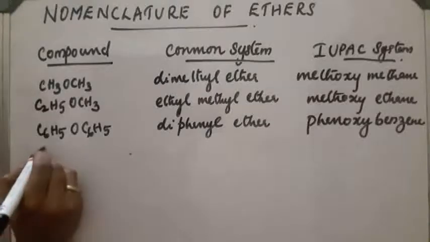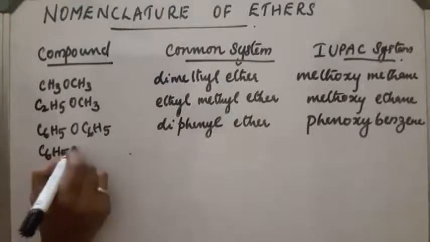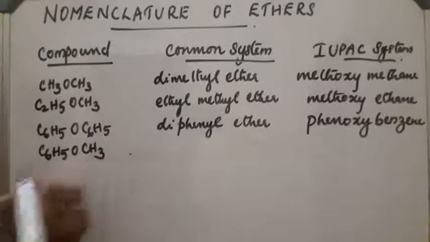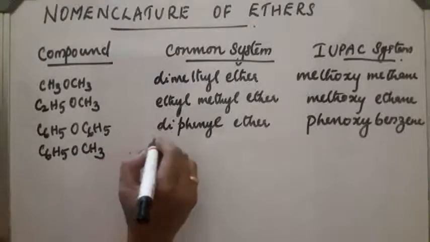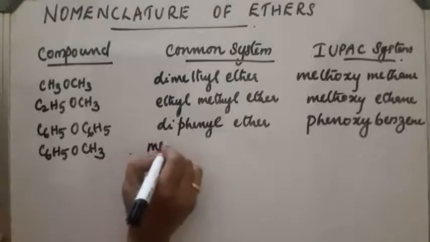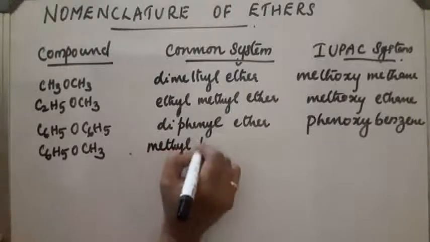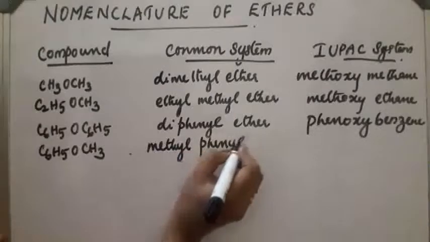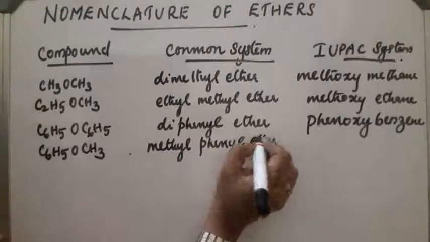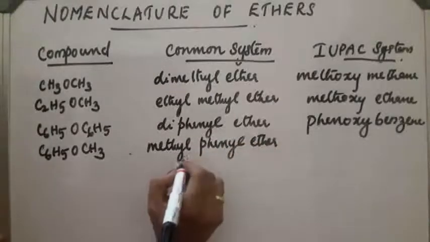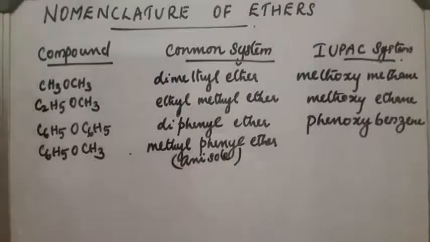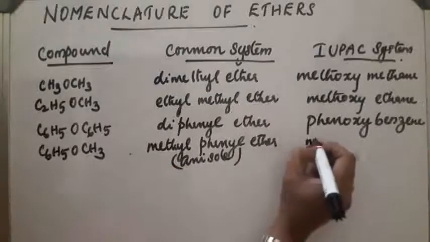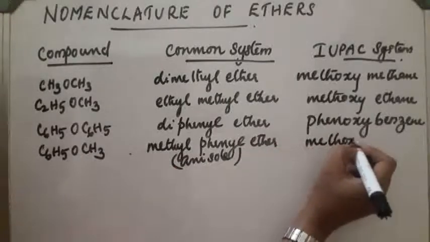Next, C6H5OCH3 is methyl phenyl ether, also called anisole. The IUPAC name is methoxybenzene.